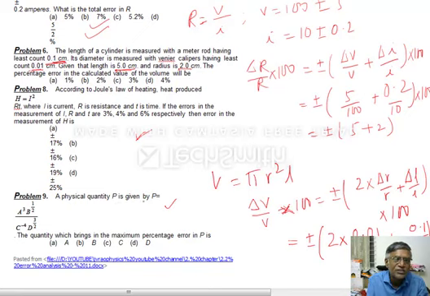A physical quantity P is given by P is equal to A cube B to the power of half divided by C to the power of minus 4 D to the power of 3 by 2. Either minus 4 or plus 4, it doesn't make any sense, because C to the power of minus 4 means it will come to the top, C to the power of 4. Otherwise, if it is plus 4, C to the power of 4 only. So he is asking the quantity which brings in the maximum percentage error in P. Maximum percentage error will be based on this power. Power किसका ज़्यादा है? 3, 4, 4 is more. So C is the answer. Okay.